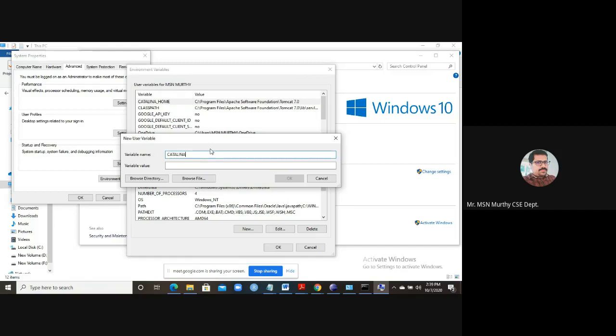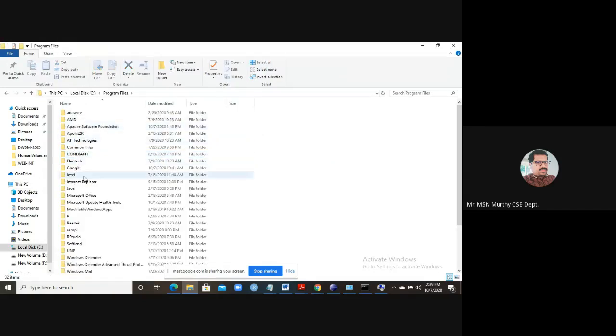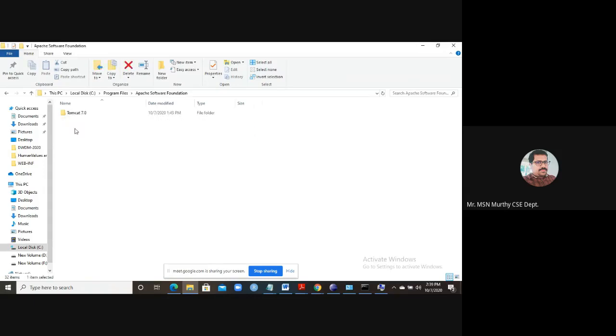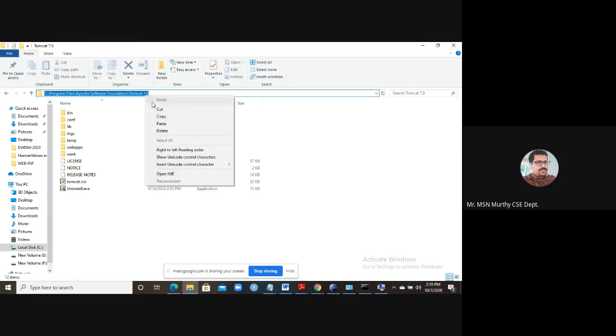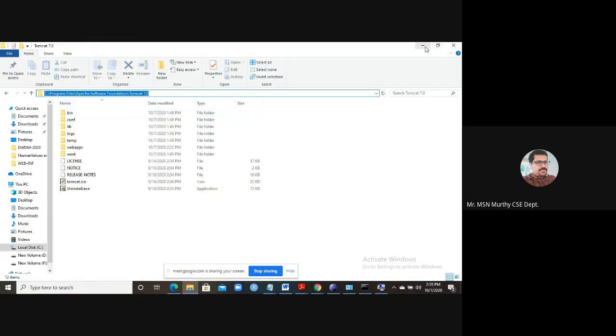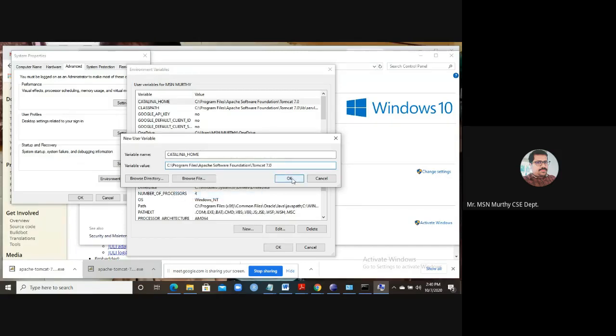You have to type new, CATALINA_HOME. Here you have to copy the path of your Apache, wherever it is installed. It is inside program files, Apache Software Foundation, Tomcat 7.0. You just need to copy this and paste here. Then press OK. Sir, I have already installed it, that is why I am not clicking OK. This is Catalina Home.